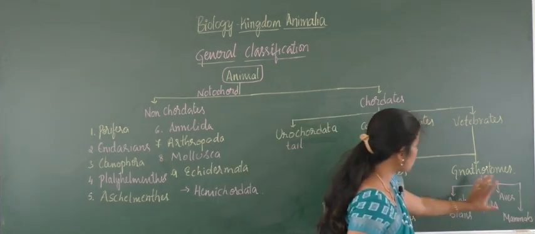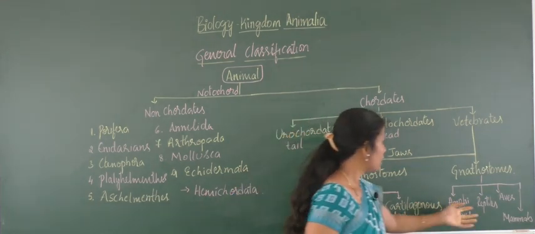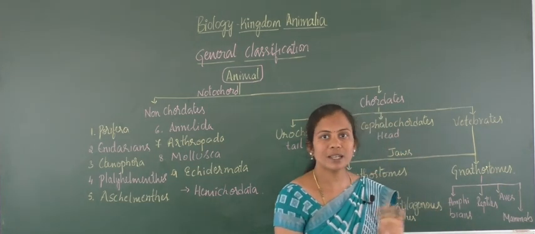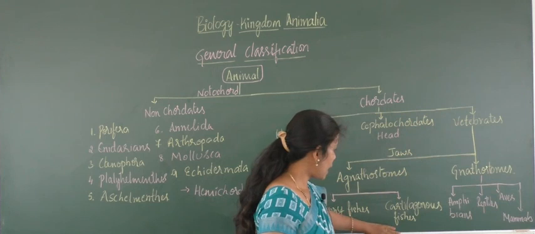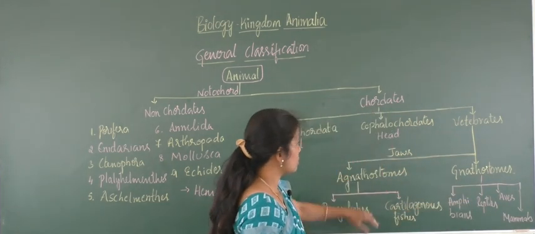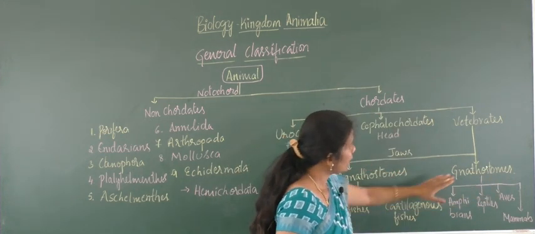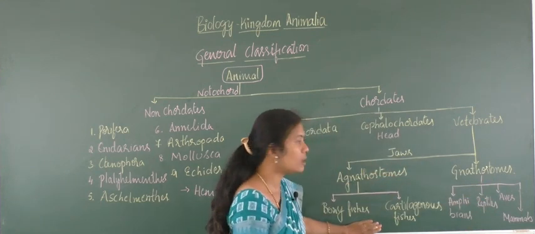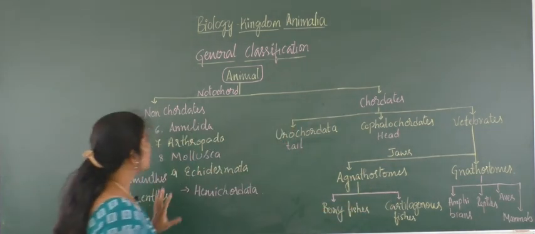And gnathostomes, they possess limbs. Amphibians possess limbs, upper limb and lower limb. Reptiles, they also possess limbs. Aves, they turned into wings and limbs. And mammals, they also possess the limb structure. Here absence of limbs and presence of limbs. Gnathostomes, agnathostomes: the presence of jaws is the basis for agnathostomes and gnathostomes. Again we can consider that gnathostomes are limb containing and agnathostomes do not possess limbs. So this is about the general classification.